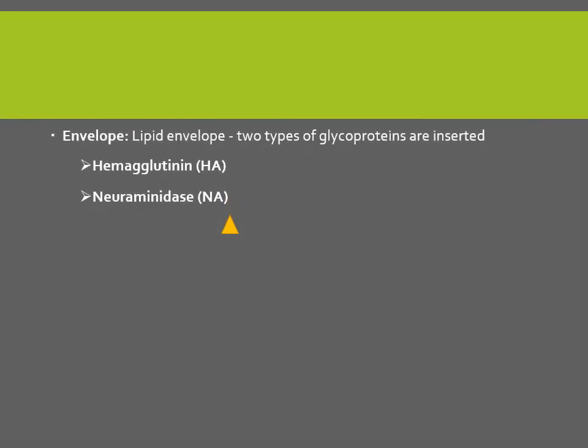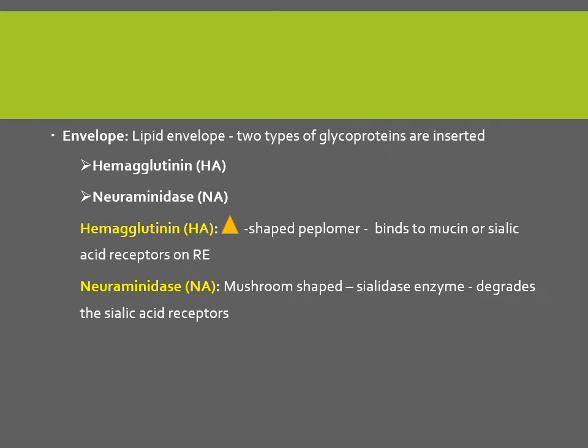Now the envelope of this virus is made up of lipid, and there are two types of glycoproteins inserted. One is the hemagglutinin, another is the neuraminidase. As the name suggests, hemagglutinin, these are the peplomers, they are triangular in shape. So that is being asked, what is the shape of this hemagglutinin, that glycoprotein? It is triangular in shape and it binds to the mucin or sialic acid receptor on the RE.